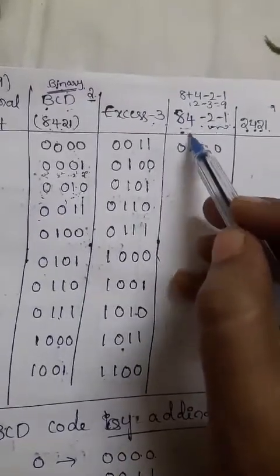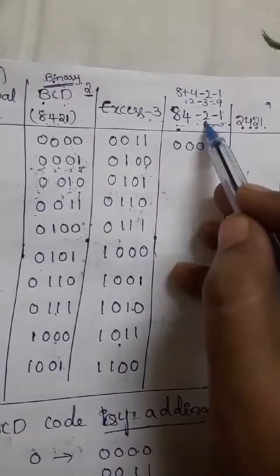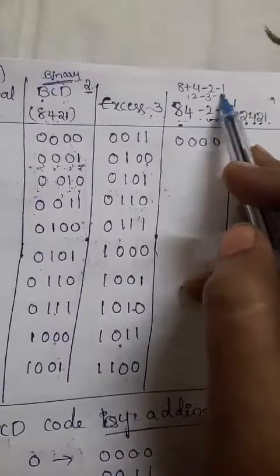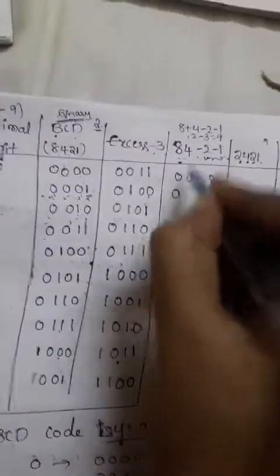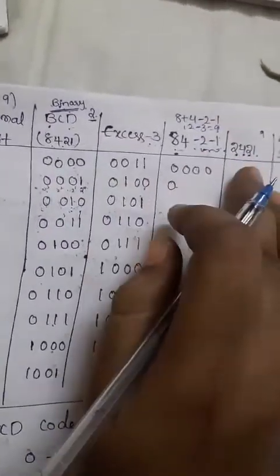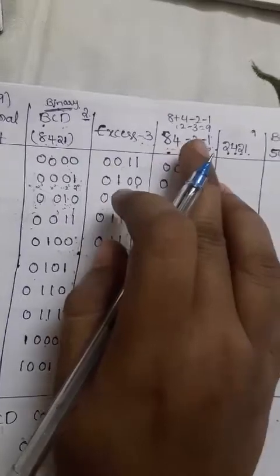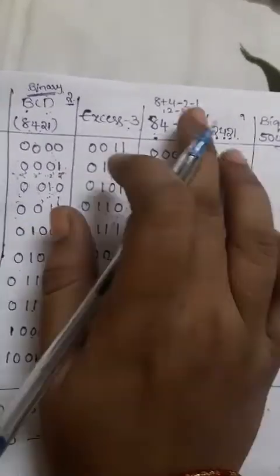How to get the value 1? It means 4 minus 3. Like that we need to add those values, right? So just observe here, 0 into 8 is 0. First one is 0 into 8. Each digit is multiplied with the weight of its position, and then we add all the digits. That is the main thing.